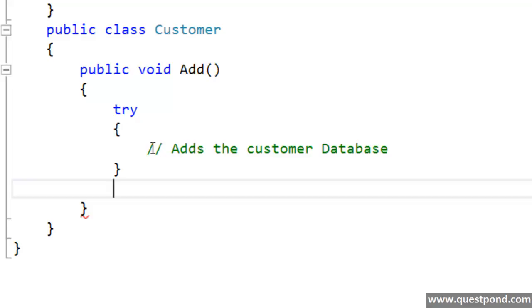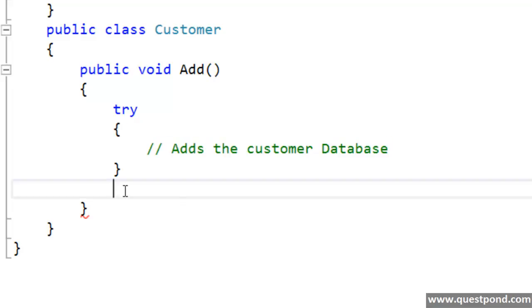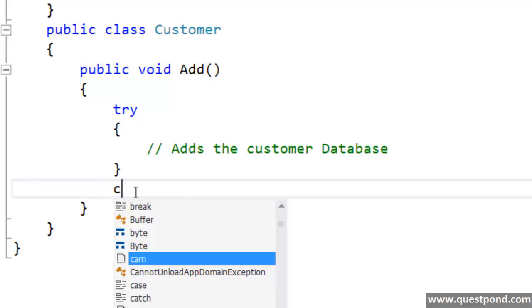In case you want to learn how to add data to the database, you can see the videos on ADO.NET and Entity Framework, which we have in the Questpond video section. Currently, we are just saying that there will be code here which will add the customer to the database.